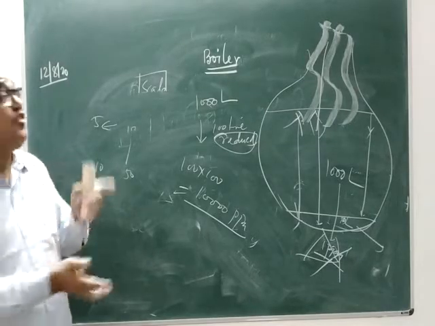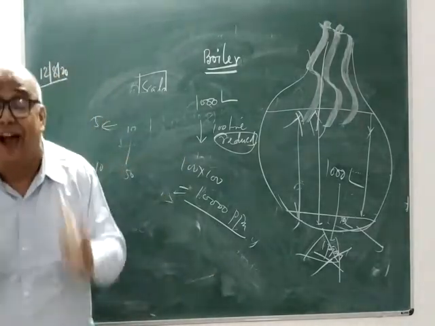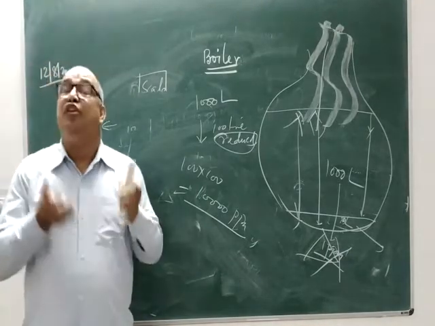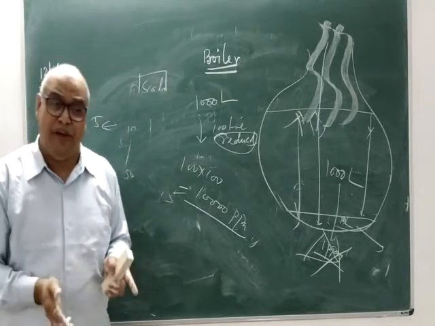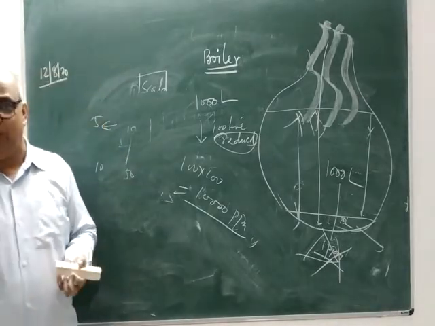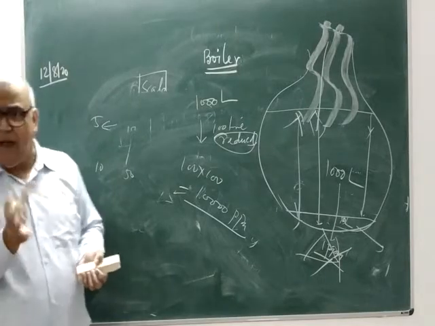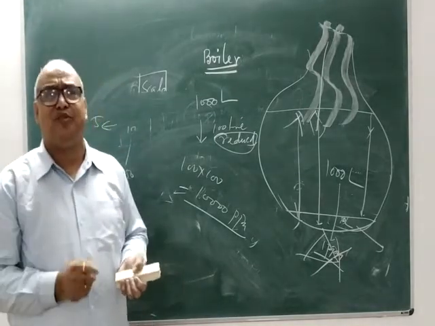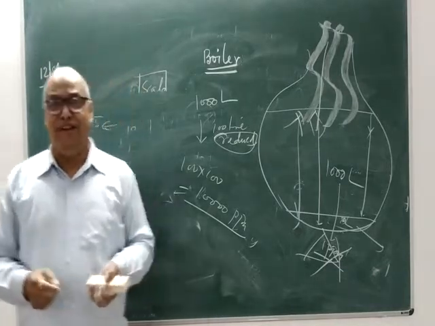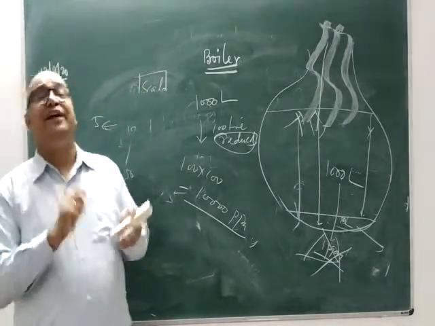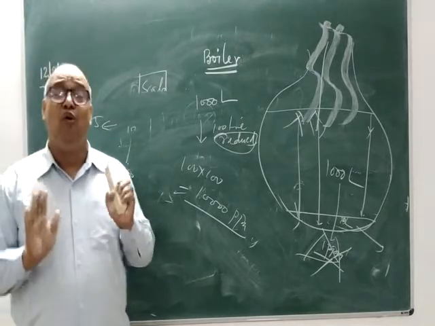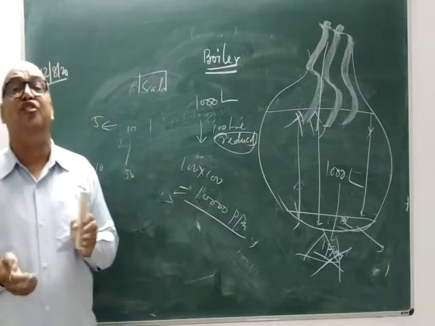And due to repeated cycles of operation like that, one time will come when the solubility of the hardness producing salt will reach the saturation point. You understand that? What is the saturation point? You know that. If you take 100 ml of water in a glass and add sugar to it, and keep on adding sugar, one time will come when no more sugar will go into the water. It will not get dissolved.